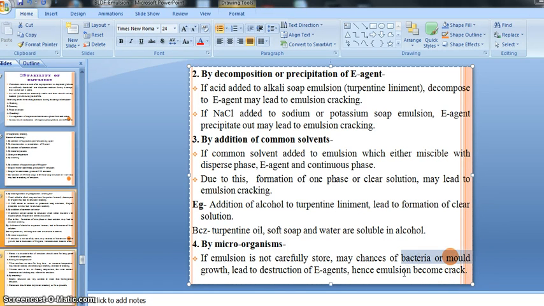So if bacteria or mold grow in our emulsion, whatever emulsifying agent we added into our preparation becomes destroyed, spoiled or decomposed, right?